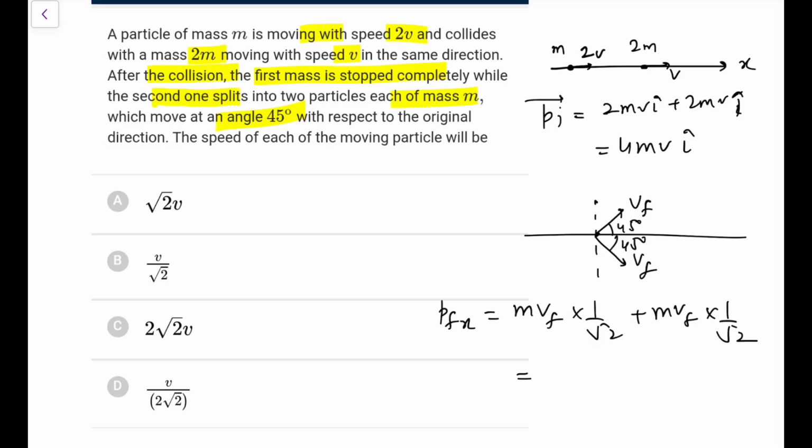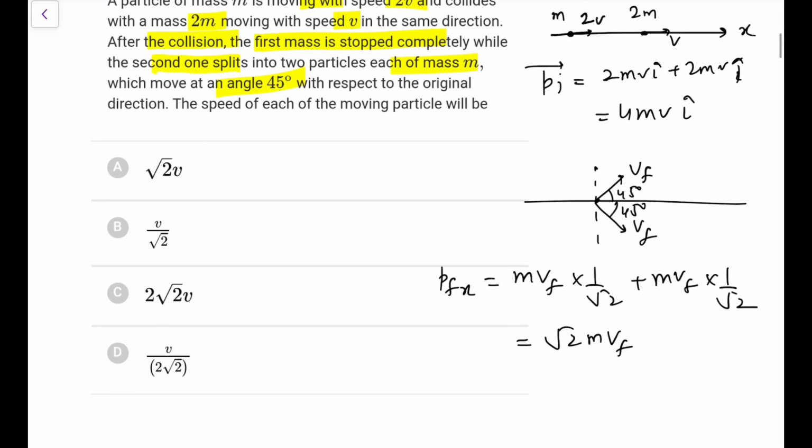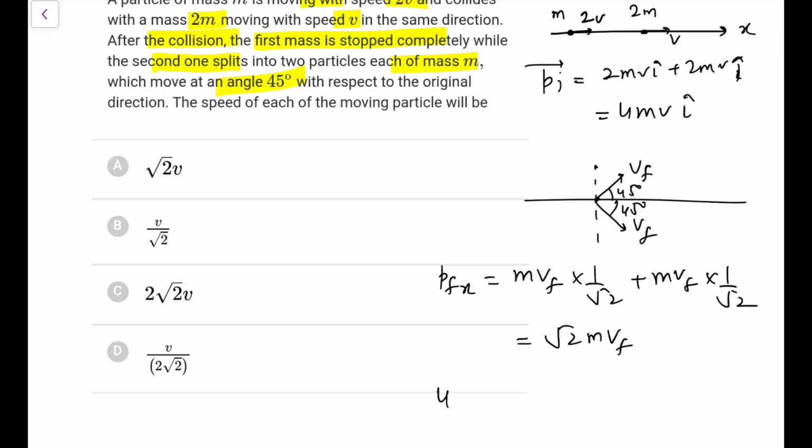So what we have, if you solve it, will become root 2 m v_f, and just by equating momentum in x, I can say 4 mv is equal to root 2 m v final. So v final comes as 4 by root 2, that is 2 root 2 v. Go for option C here.